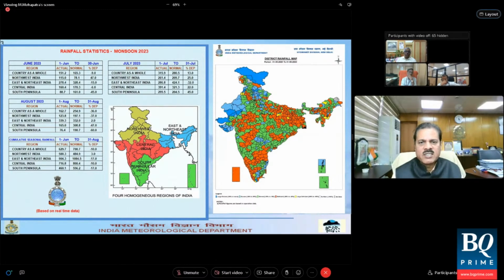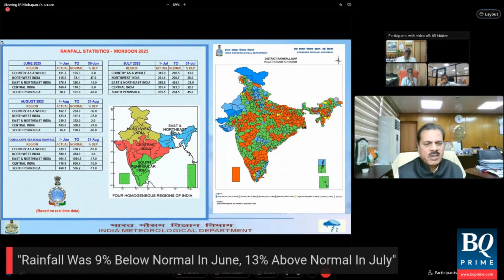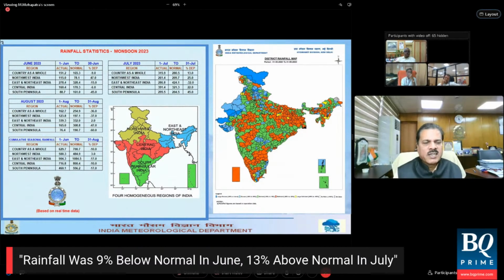Now, if I consider the different homogeneous regions, as you can find, for the season as a whole, East and Northeast India is minus 17%, and South Peninsula is also minus 17%. Central India is minus 10%, and Northwest India is plus 3%. In the month of August, along with the country as a whole, which was 36% below normal, Northwest India was also 37% below normal.